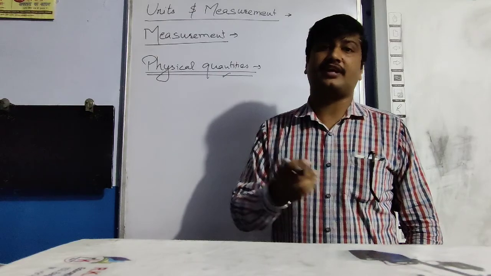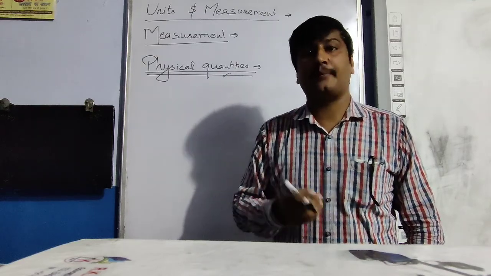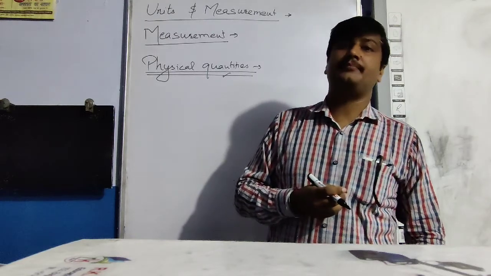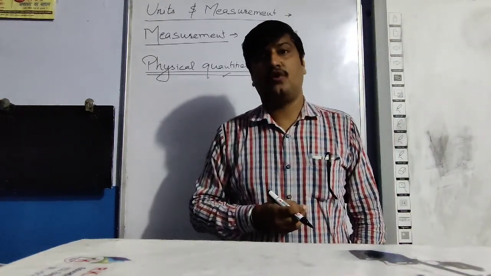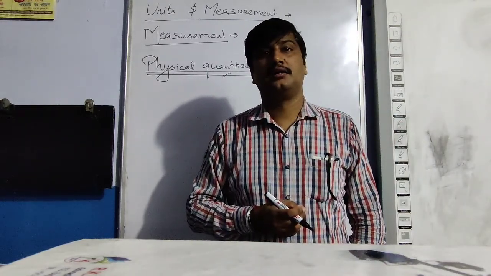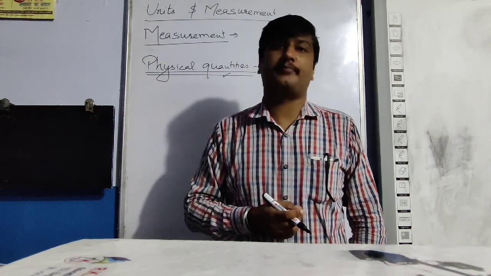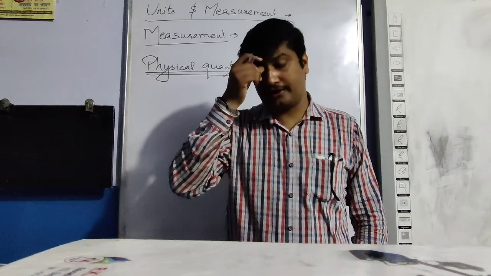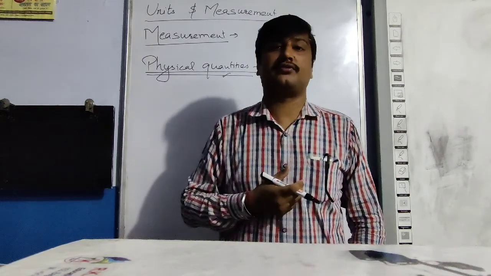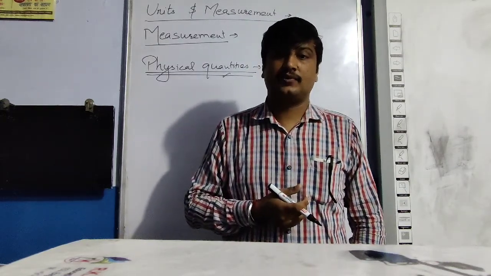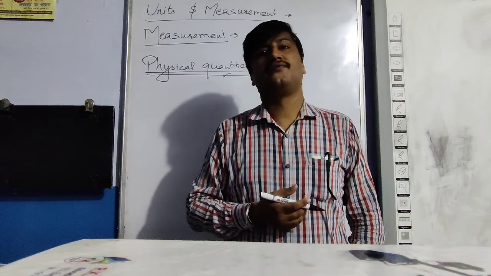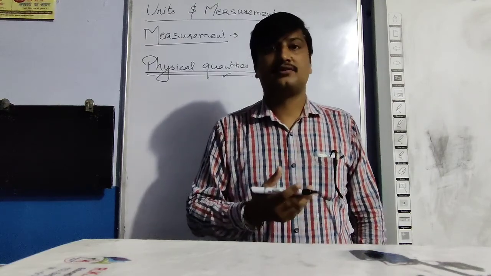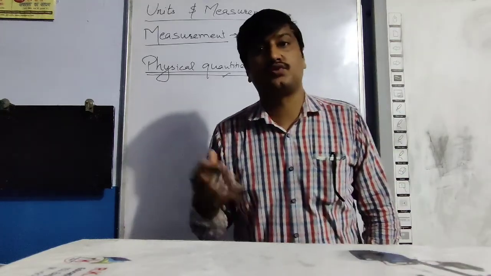So physical quantities are those parameters of the things which can be measured physically or by some methods adopted, direct or indirect methods, using calculation work or using direct methods of comparisons. Those quantities are called physical quantities, which have certain physical things to check out.